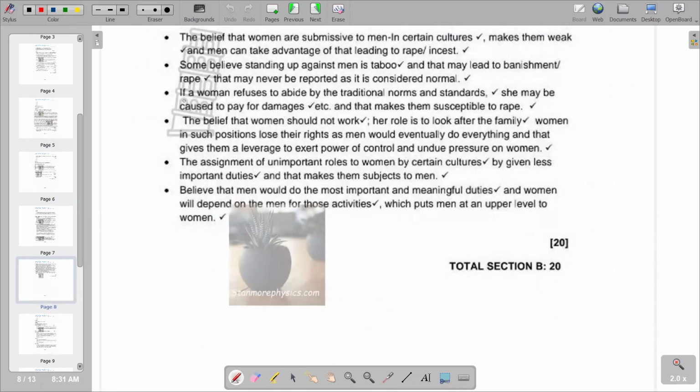For example, if a woman refuses to abide by the traditional norms and standards, she may be caused to pay for damages, and that makes them susceptible to rape. So that is a point that we can also raise. So we have got other points that we can also consider correct according to our answer section. And this becomes the last question that we have on our question 3. So we can try to move on to the next question that we have.